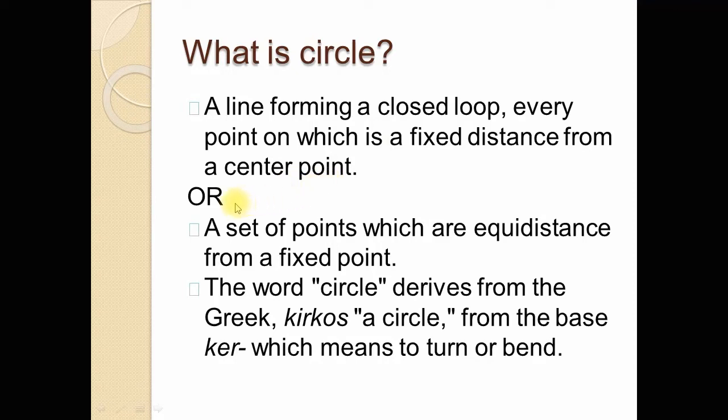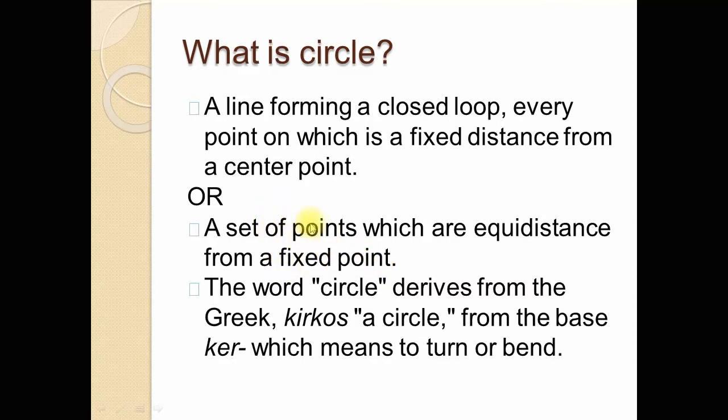Or, a circle is a set of points. Every geometrical figure is a set of points, so a circle is also a set of points. But those points are equidistant from a fixed point. The fixed point is called the center of the circle.